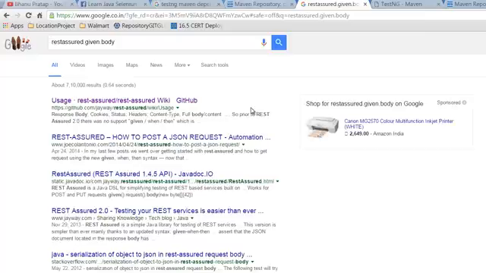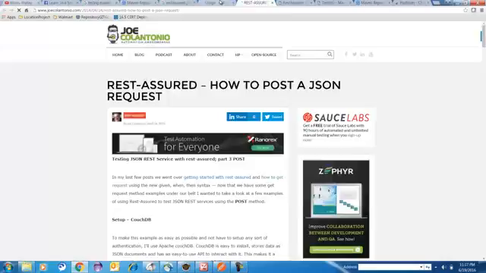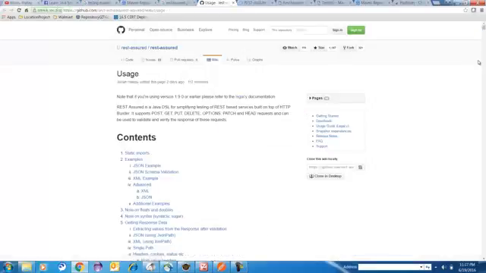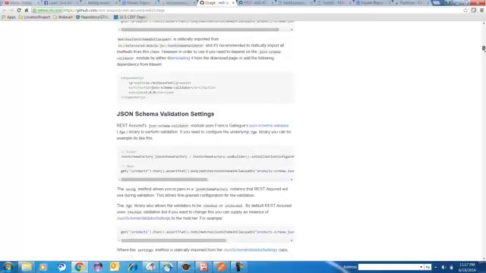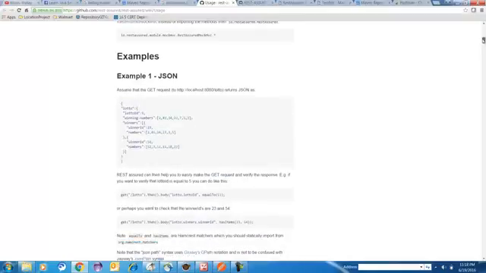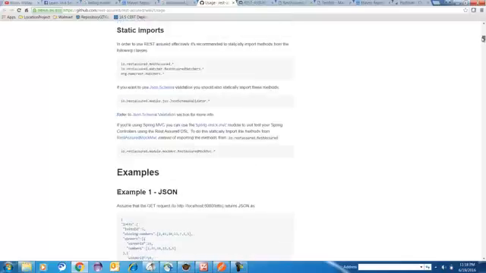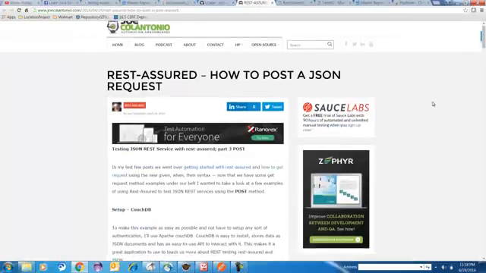Okay, just type it in Google. The Javadoc is good. This wiki page is very good, you can understand a lot more things here. So get then body, yeah, this is one example here. So even this is good, but I want something else. Wait.